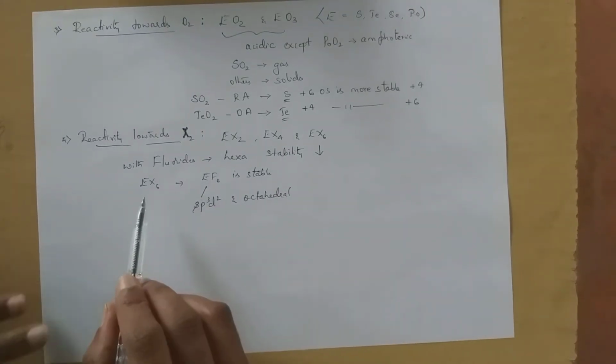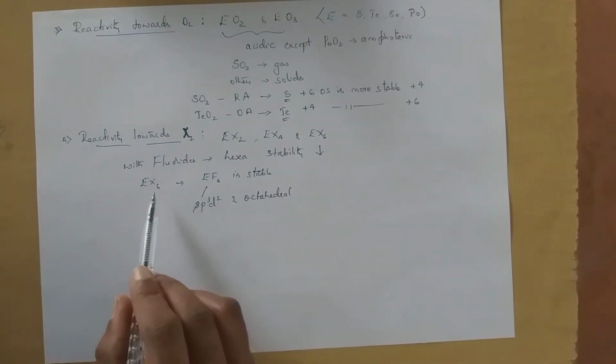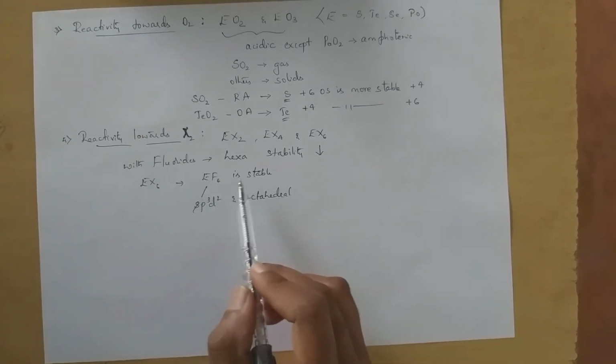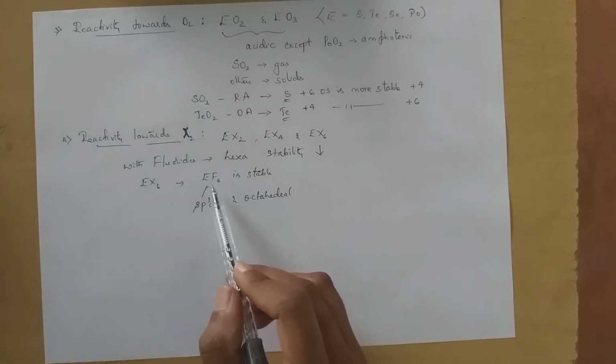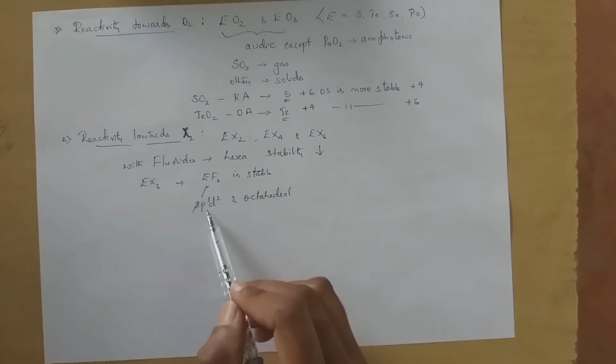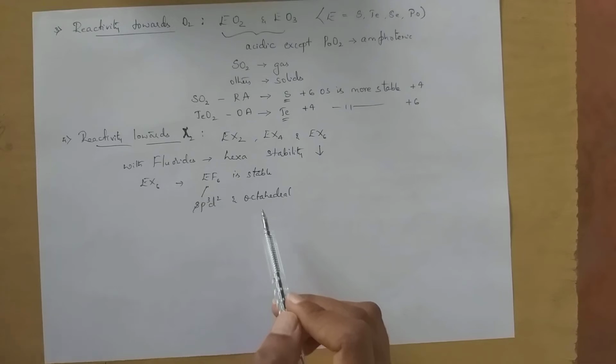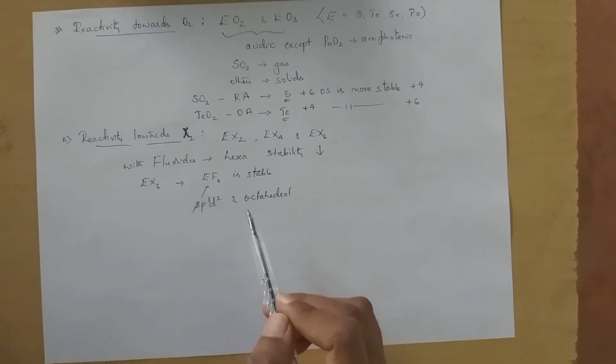So particularly with respect to EX6 type of halides, EF6 is more stable. Here E means that particular element, whether it may be oxygen, sulfur, tellurium, selenium, polonium, group 16 elements that undergo sp3d2 hybridization and exhibit octahedral structure.